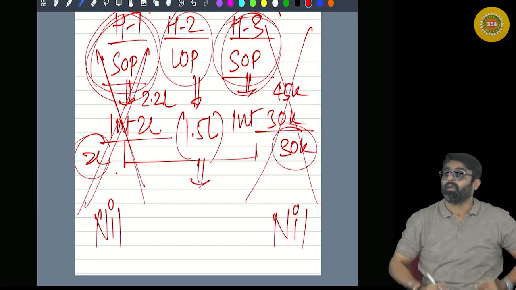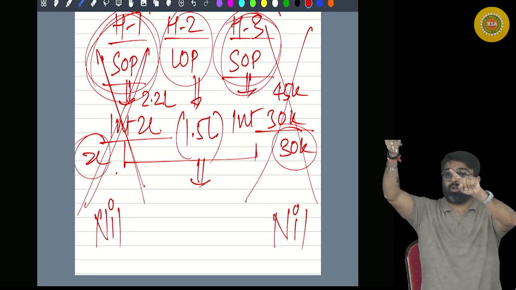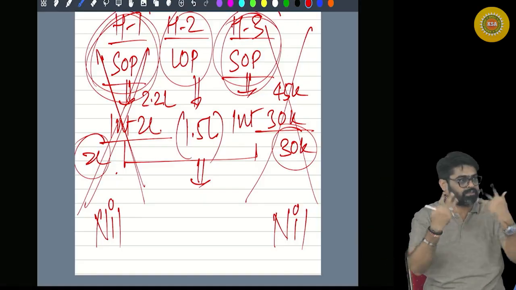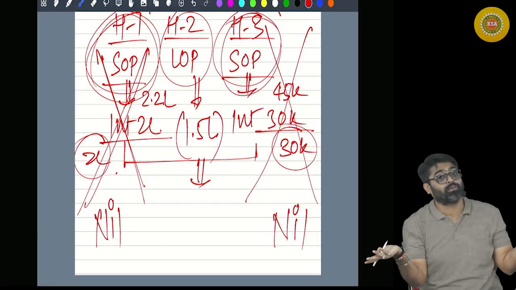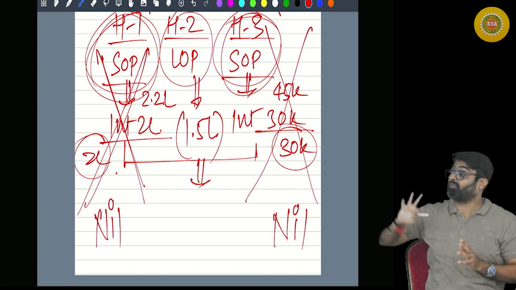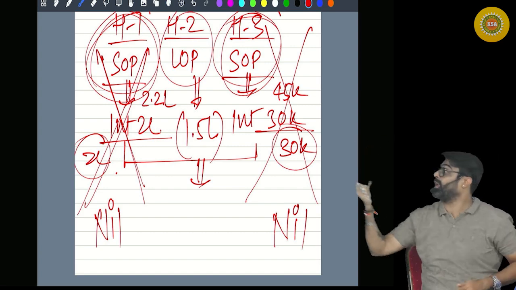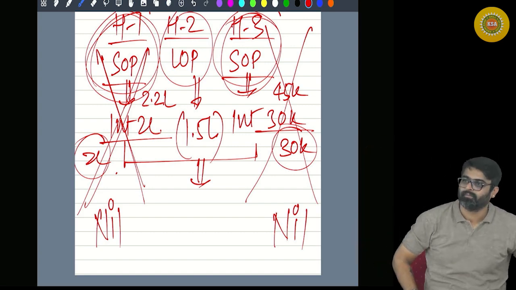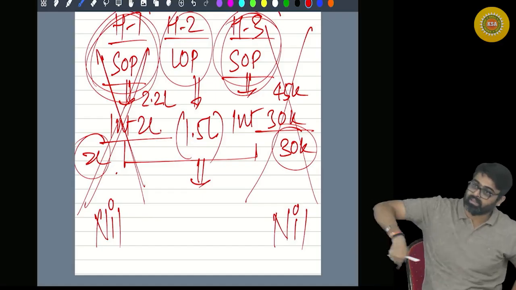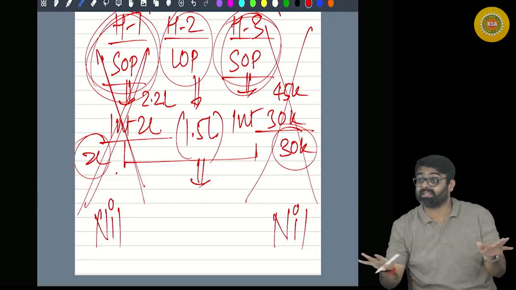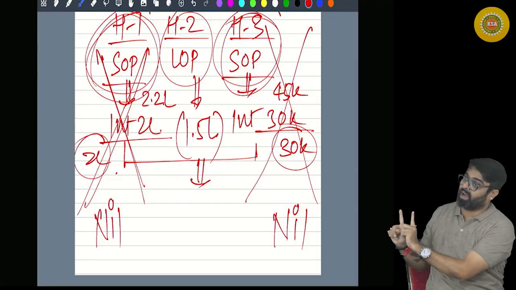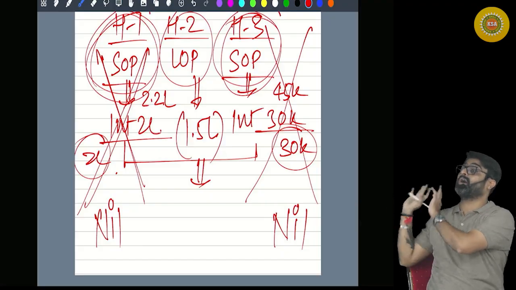Why? Because for LOP or DLOP, under the head house property, even if you follow 115BAC, interest is fully allowed. So you have claimed interest deduction and all. After claiming interest deduction from LOP, your LOP is giving a loss of 1,50,000. Now this loss can be adjusted within the same head. There is no restriction. Within the head, loss of any house property can be set off against profit of any house property.